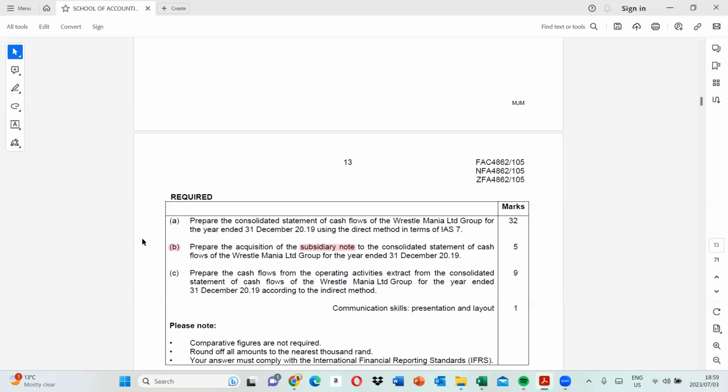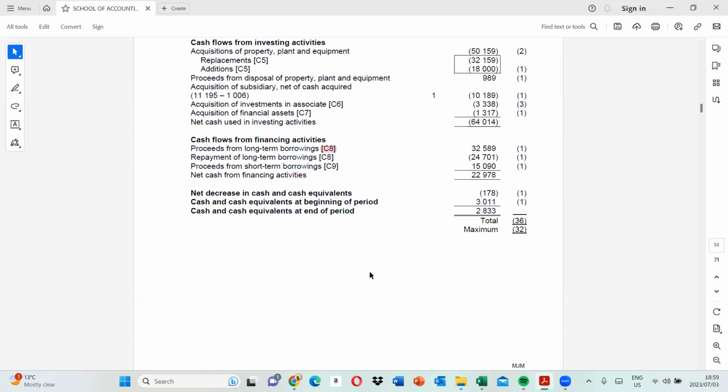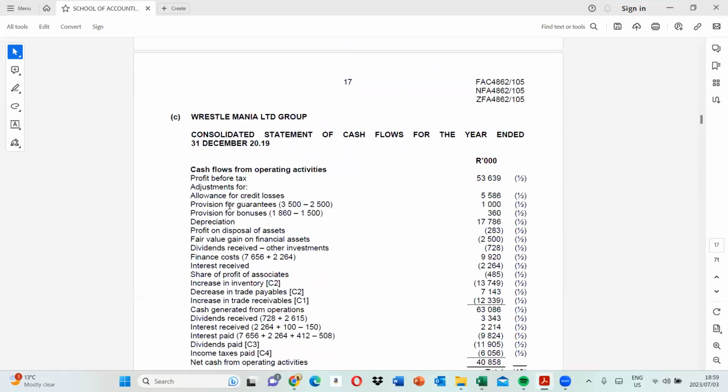And then cash flow from operating activities using the indirect method. Like we mentioned, there's the direct method and the indirect method. The indirect method now, all the calculations we've done. For the components of the indirect method, let me just quickly show you how the indirect method looks. So this is our indirect method. It always starts off with profit before tax.